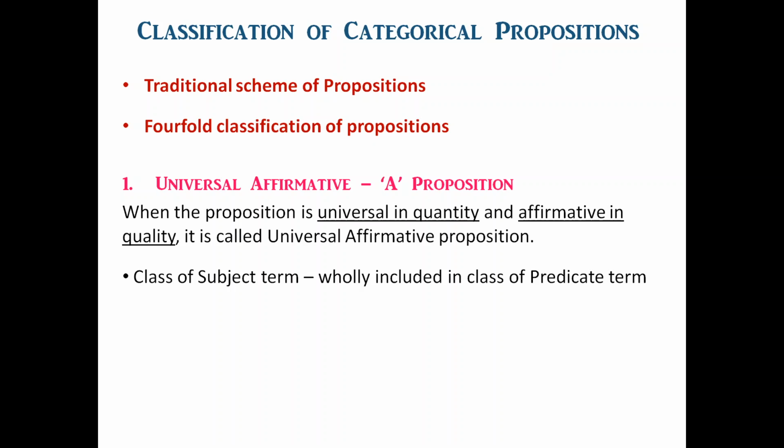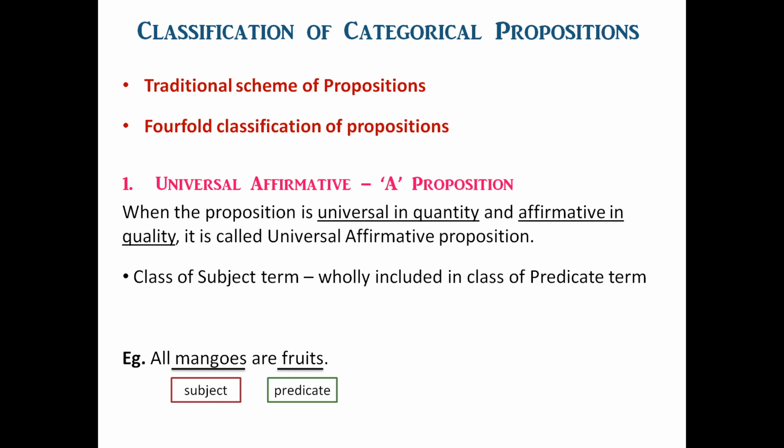Let us take an example. All mangoes are fruits. In this example, mangoes is the class of subject term and fruits is the class of predicate term. Here the class of mangoes is wholly included in the class of fruits.